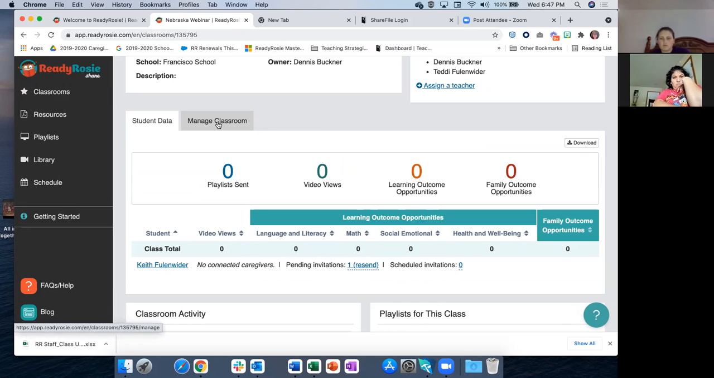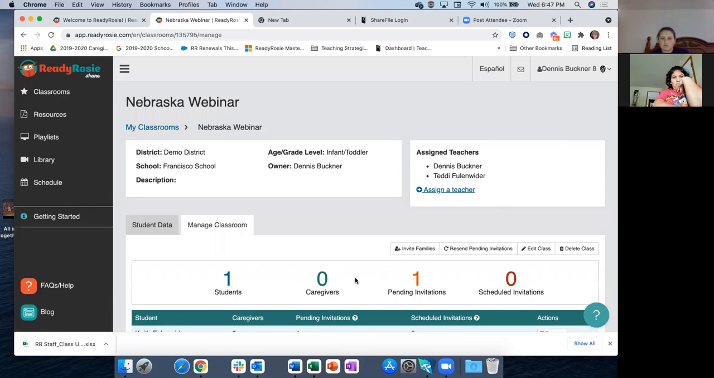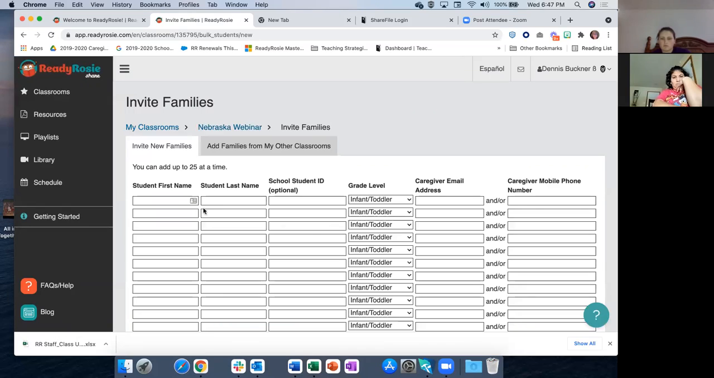But I want to go back because you're just going to roster out your classroom. So for your new children, you're just going to put in their first name, their last name, skip student ID, and then you'll need to put in either an email and or a cell phone number. You can put both in if you want to, but you have to put at least one because that's how we send out the invitation.